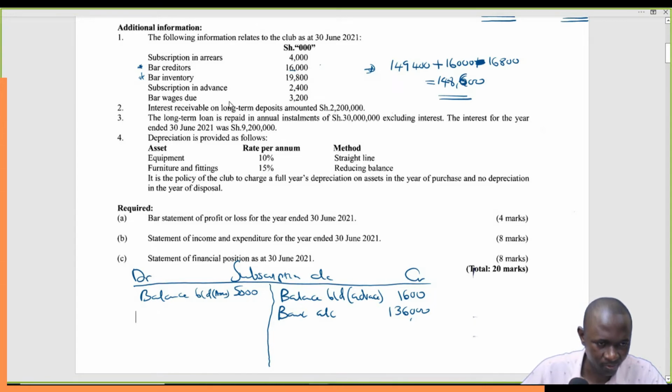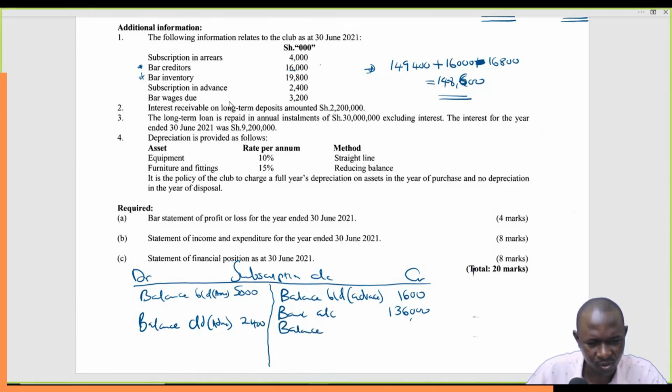So we remove them from this financial year. We will simply say that one is supposed to be credited, so as to show that they don't belong to this particular year. So subscription in advance, we'll talk of balance carried down, advance, how much? This is 2,400.